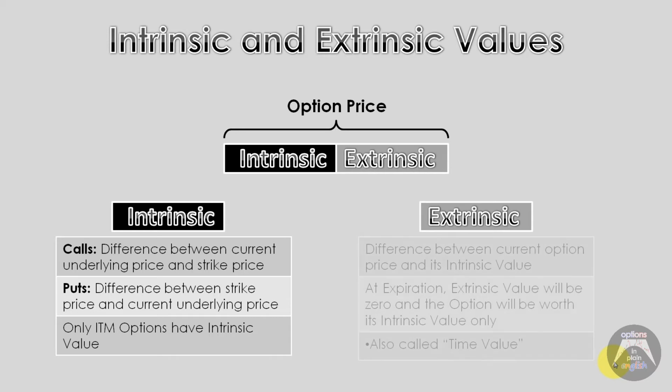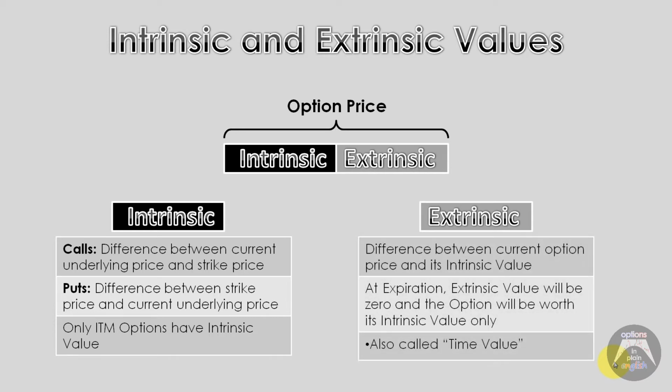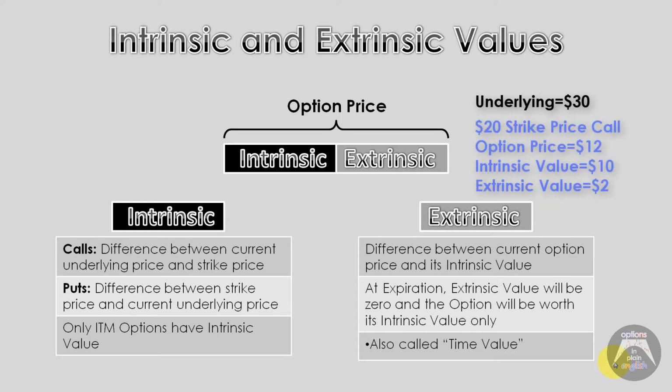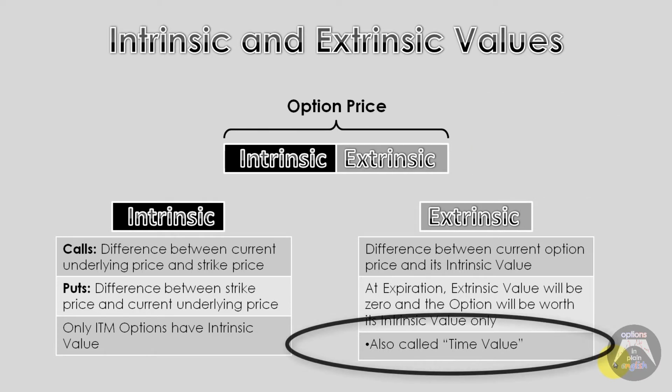Extrinsic value is likewise any value that is not intrinsic and that is in the option price. So for example, using the same example, if we had a stock that's trading at $30 and the $20 call is trading at $12, then we know that we have $10 of intrinsic value. So the remaining $2 would be the extrinsic value. This value is also called time value.